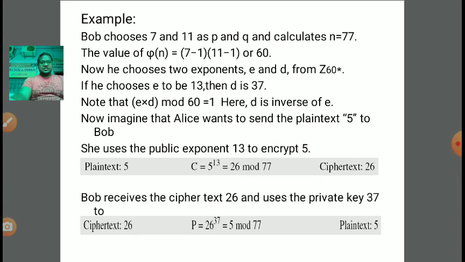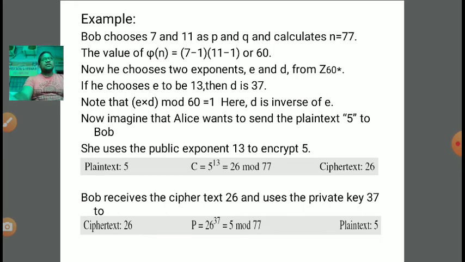So under Z60 star we select E and D. Now Bob chooses E value 13, then the D value will be 37. Why? Because E is 13, which is definitely co-prime to 60, phi of n, because the GCD of 60 and 13 is equal to 1. That's why E can be 13.